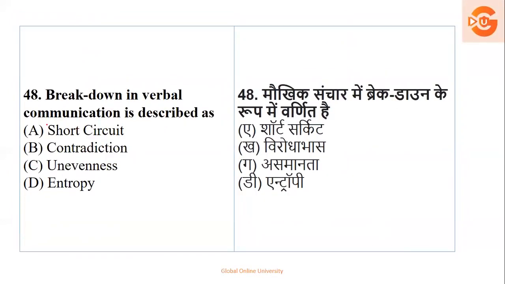Breakdown in verbal communication is described as breakdown. What is breakdown called? Breakdown: short circuit, no. Contradiction, no. Unevenness, no. Breakdown is called entropy. Now this is nothing but lack of order. Lack of order in communication is called breakdown. So here your right option is option number D.